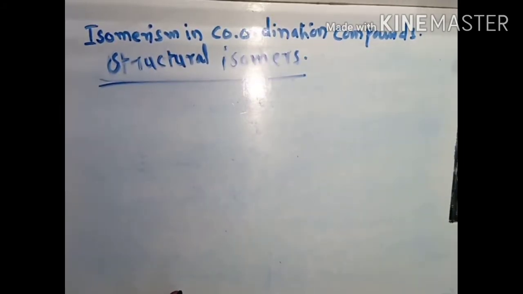Structural isomers possess different linkages among their constituent atoms but have the same chemical formula.